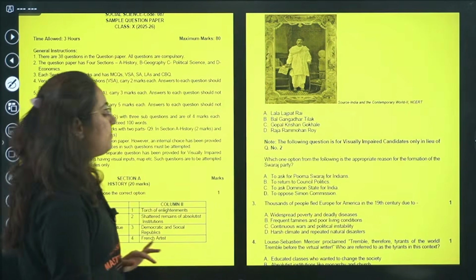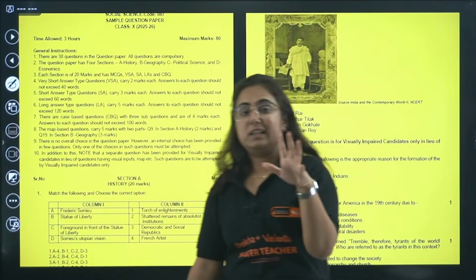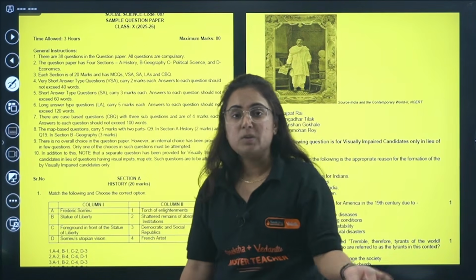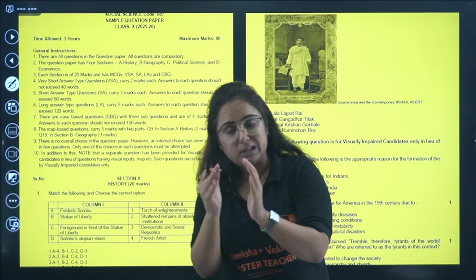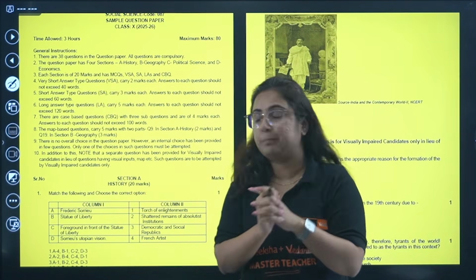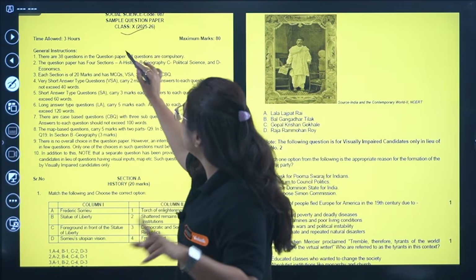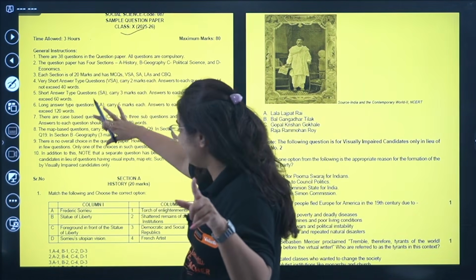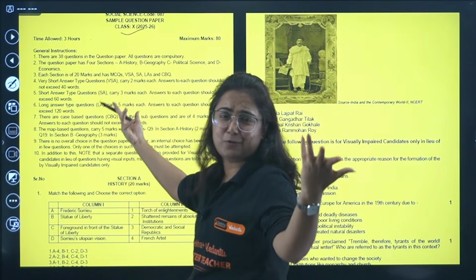So this is the exam pattern. Now this is again the sample paper. This is again the sample paper of last year, which actually tells us how the question paper pattern will be followed in the board examination of 2027. So see, this is the paper, social science sample paper. Okay, it will start with all the general instructions.